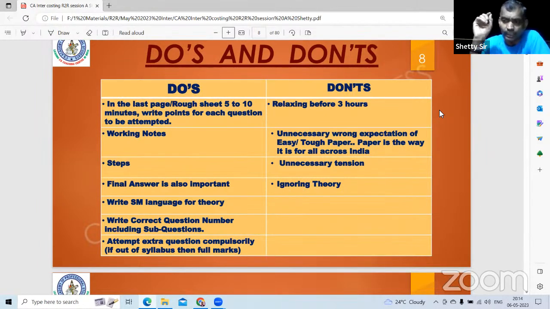And while writing theory in costing, you must use study material language. Write the correct question number, sub questions, extra questions just scribble and come. So do not expect easy paper, tough paper, whatever it may be, and do not ignore theory. Last question, 4 out of 5 compulsory theory question.